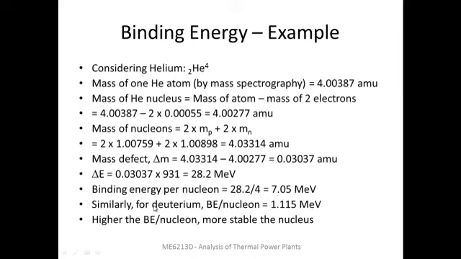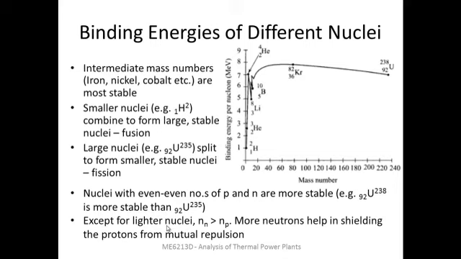If you calculate the same for deuterium, the binding energy per nucleon is around 1 million electron volt. The significance of this is that the higher the binding energy per nucleon, the more stable the nucleus is going to be. Here we have a comparison of different elements.